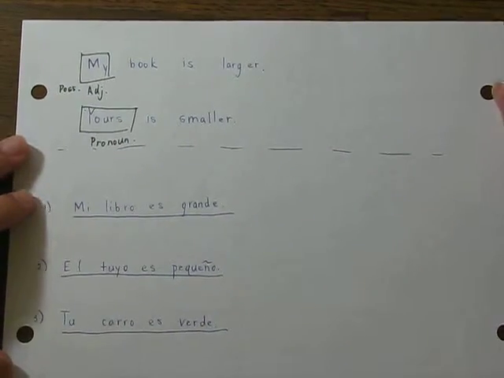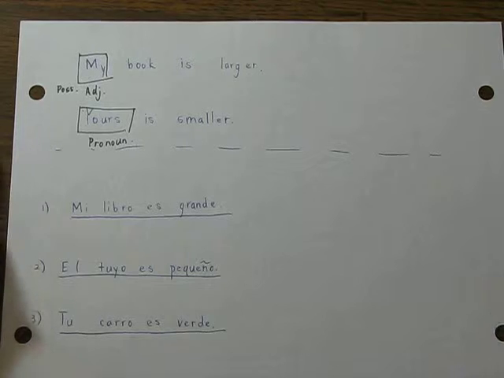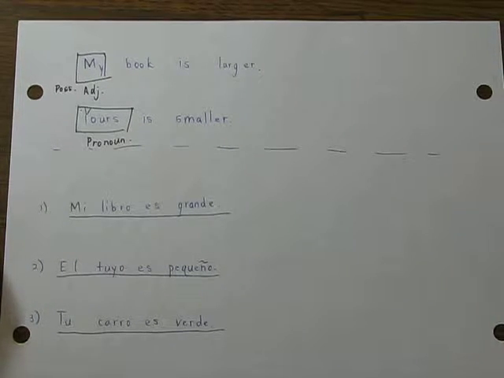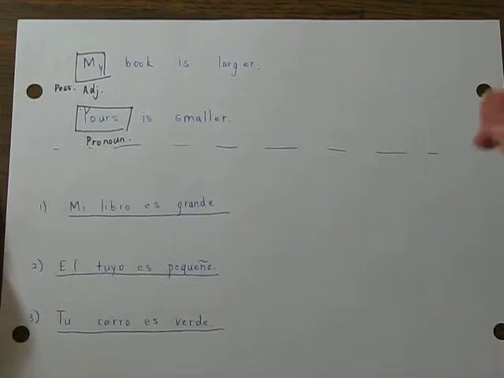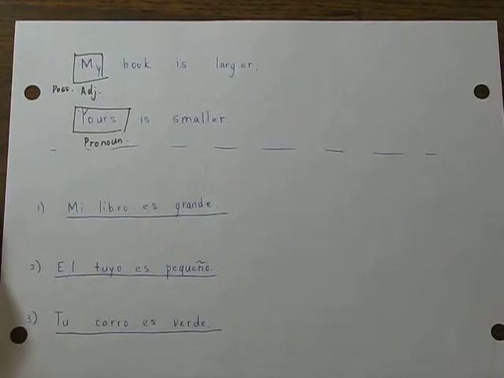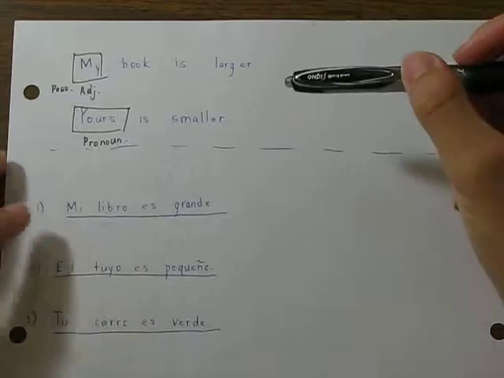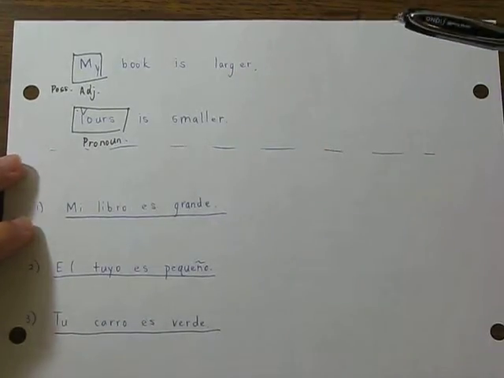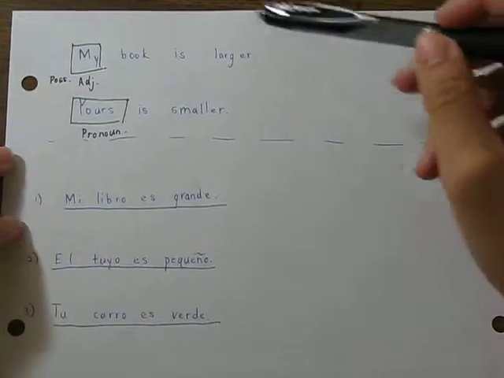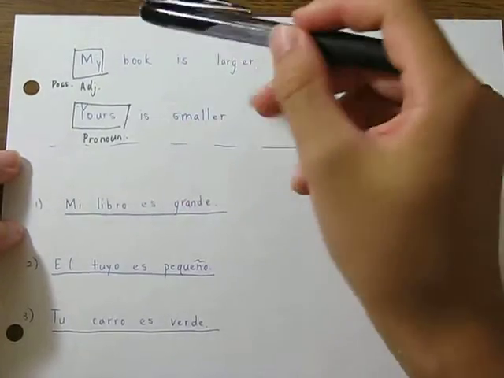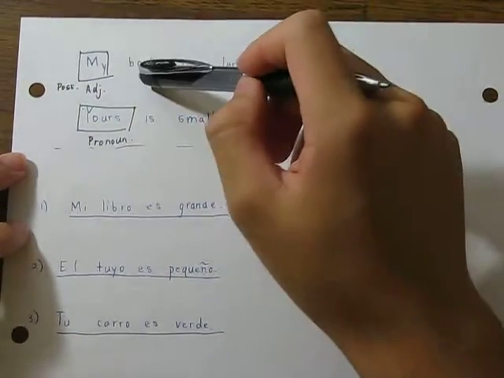Now let's move on to the second sentence. Yours is smaller, right? When I'm saying yours is smaller, yours is acting like the pronoun because it replaces or takes the place of a noun. I am not saying your book is smaller or your book is smaller than mine. I am simply saying yours is smaller, right? In this case, the previous sentence tells us that yours is replacing the noun book, right?